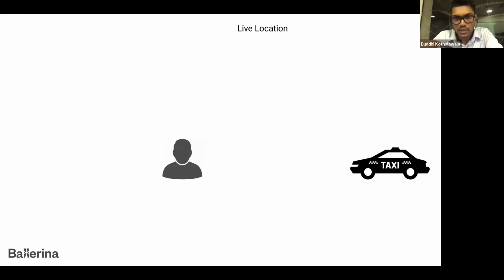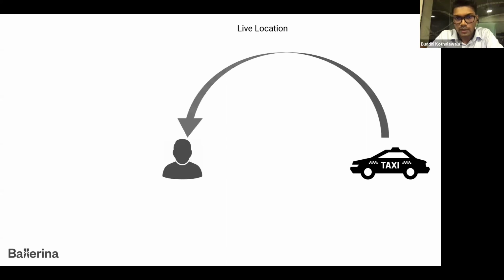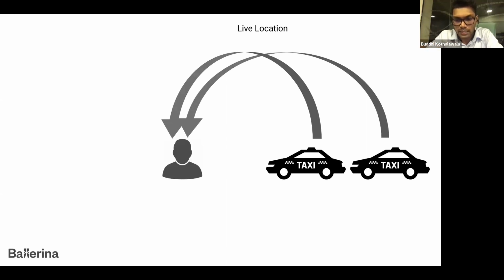As I said previously, I want to continue with this same use case. In the previous demonstration, you are a passenger, you want to get the start location of a particular cab. Now let's assume you already booked that cab and the cab is coming to fetch you. In this use case, as a common scenario, you want to see the current live location of that particular cab while it's coming.